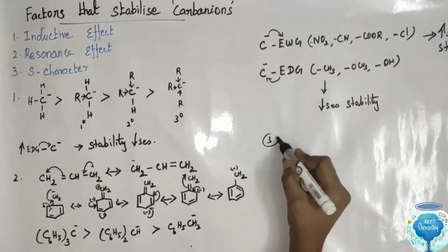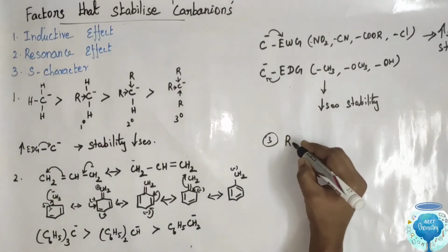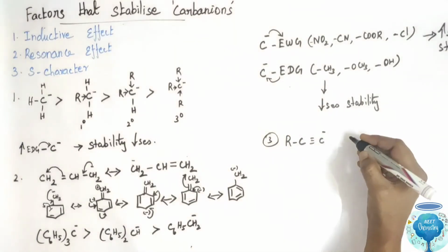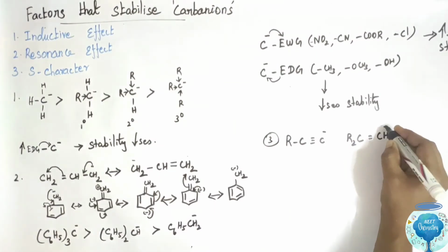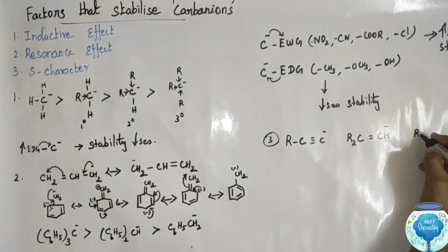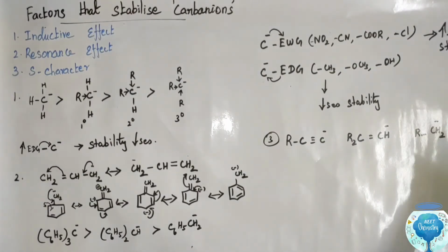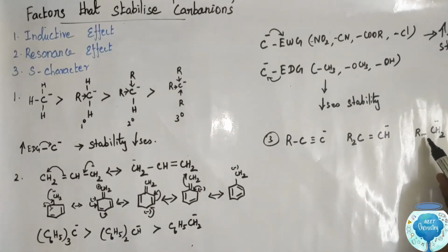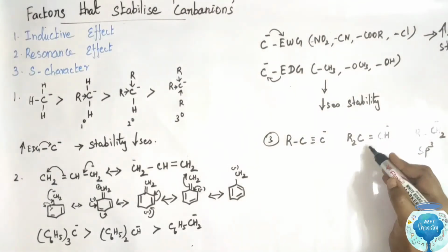The third one, the S character. Example: this has sp3 hybridization.